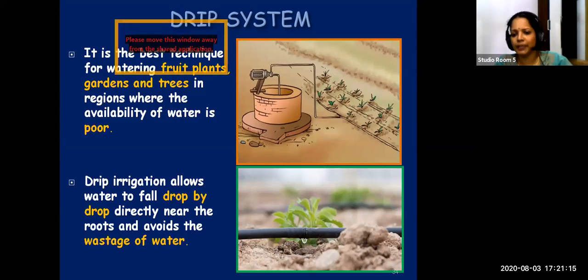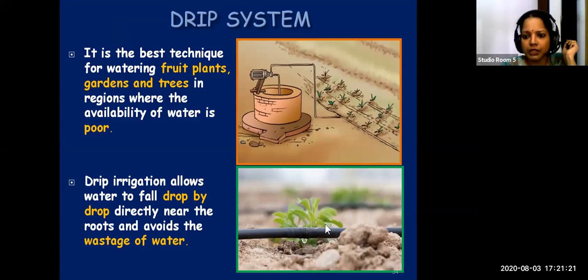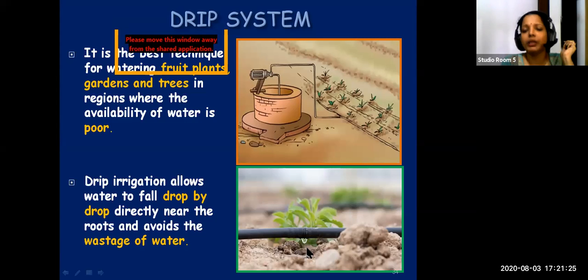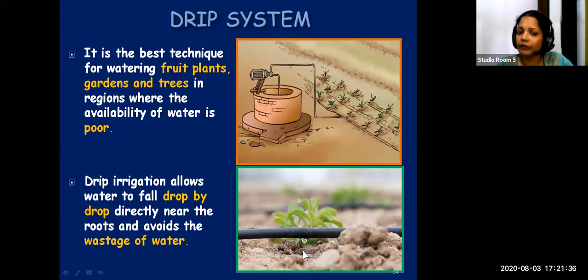You can see a pipe with a small opening and a drop of water dripping. See, the water is falling drop by drop. So once again, the drip system is an irrigation technique used in places where water availability is very poor, and mainly used for watering fruit plants, gardens, trees, etc.